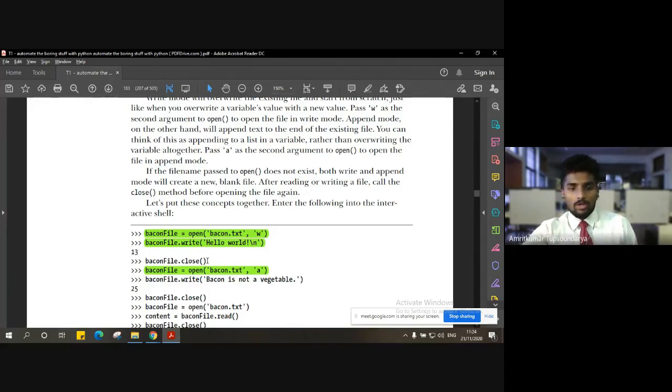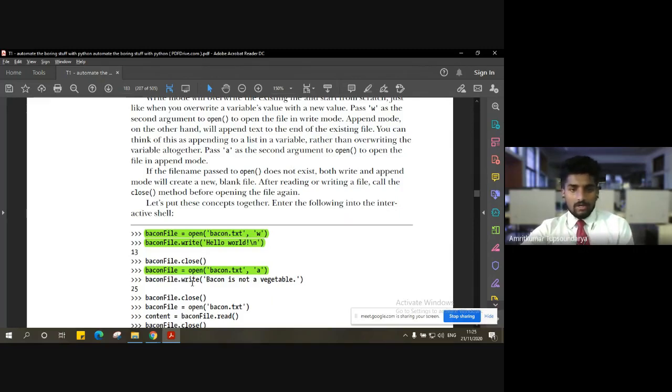Now let us clear off the memory by closing that file using the bacon file dot close method. Closing the file is also important, because if you don't close a file, it will unnecessarily remain open and will be consuming memory. So we'll close the file.